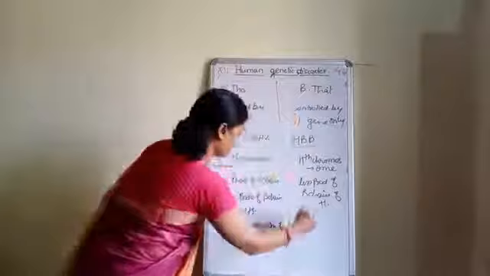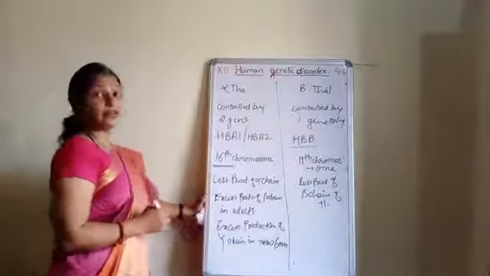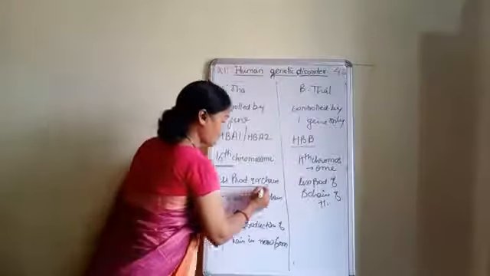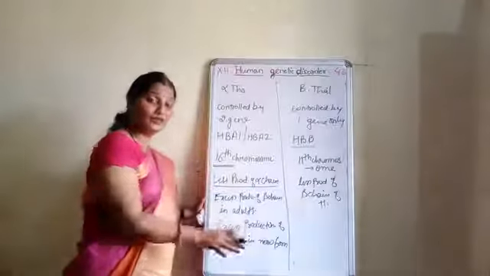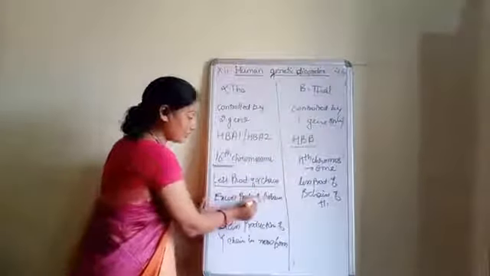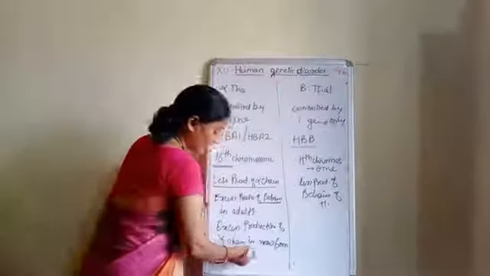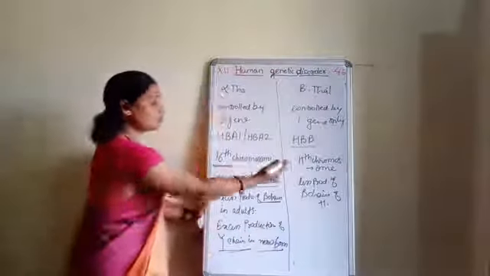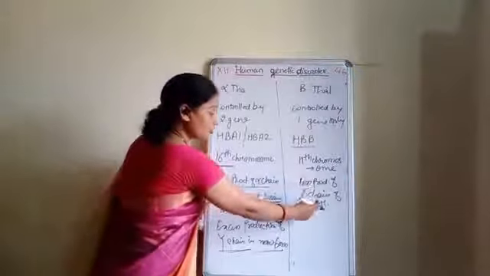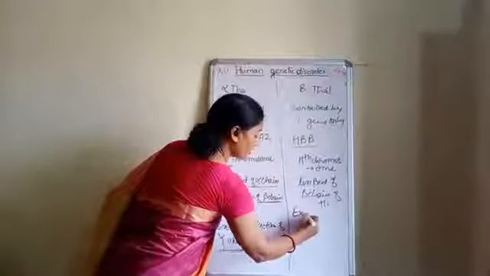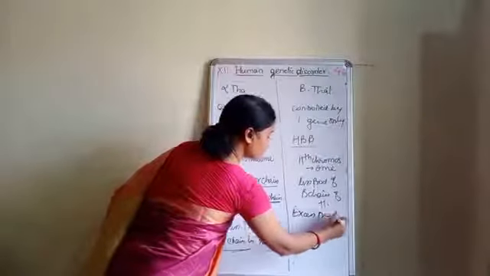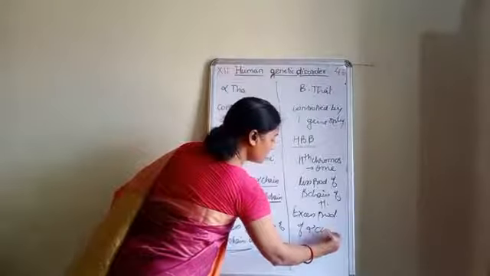So in alpha thalassemia, there is less production of the alpha chain and, the reverse of that, maximum production of the beta chain, and the delta chain in the case of newborns. Just opposite of this, with less production of the beta chain, we can write excess production of the alpha chain.